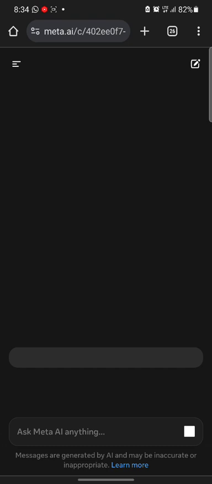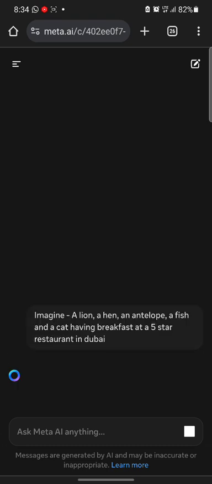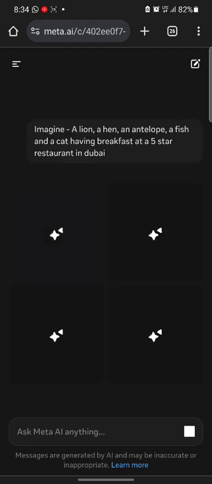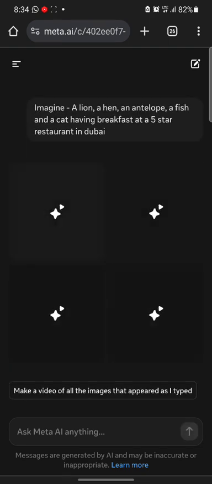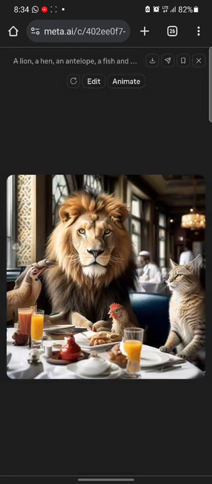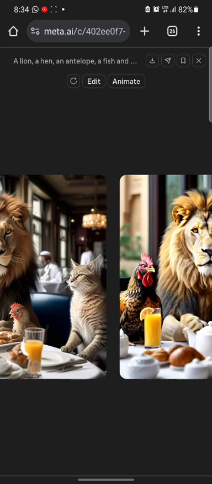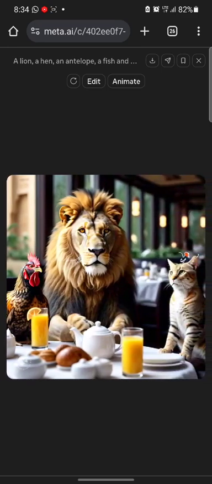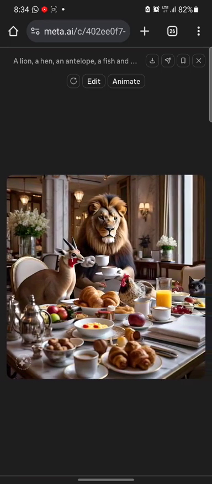Now, how is this possible that a fish should be having breakfast with a lion and every other thing? But that is what AI is all about. AI is very, very intelligent. Now we can see what AI has done for us. So let's click on it and see how possible it is. You can see the first one, we can't find any fish here, but we can find the hen. You can see the second one. You can also see the third one.